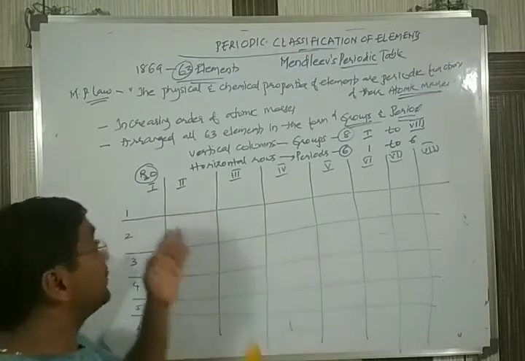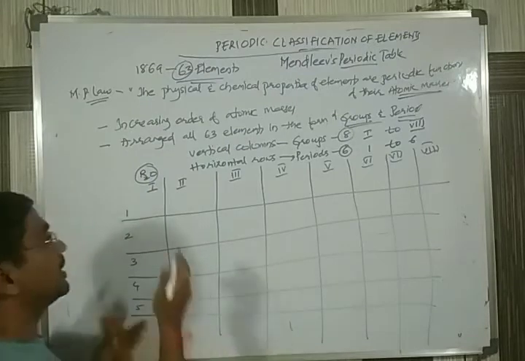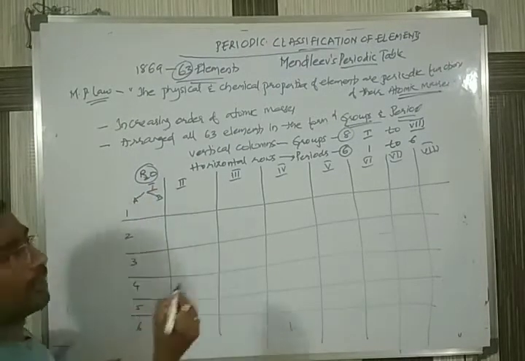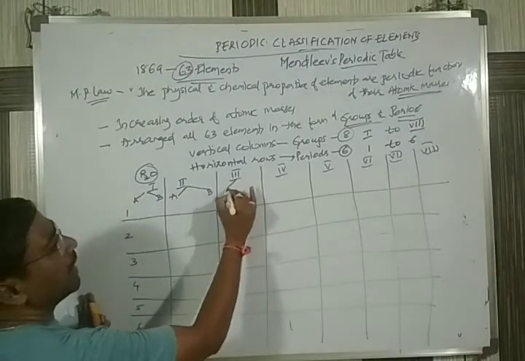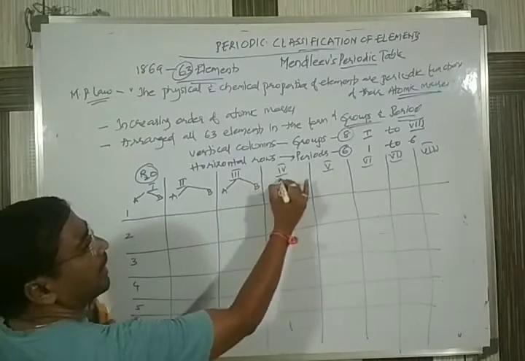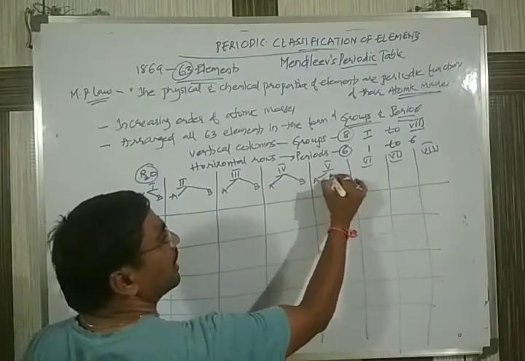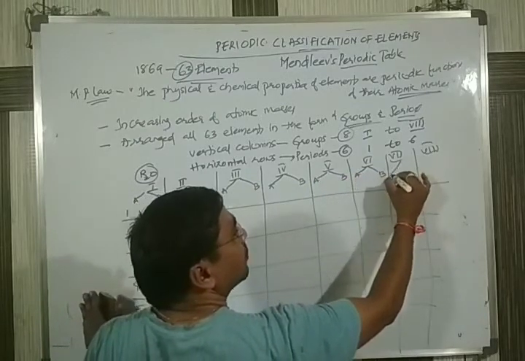That's why each group was again divided into subgroups, and the subgroups are mentioned as A as well as B. Each group is divided into A and B, like this. And how did he arrange?